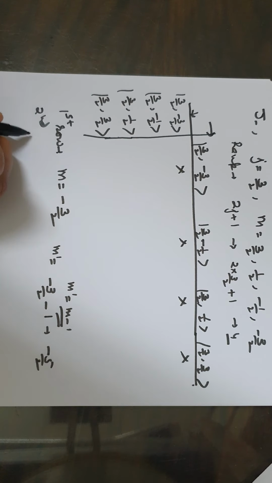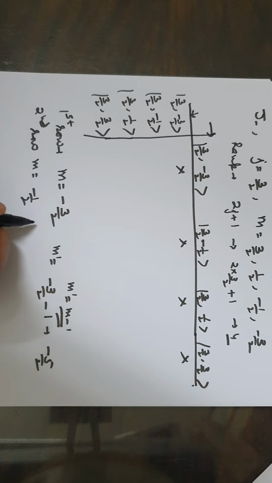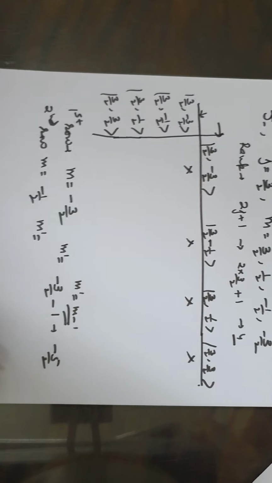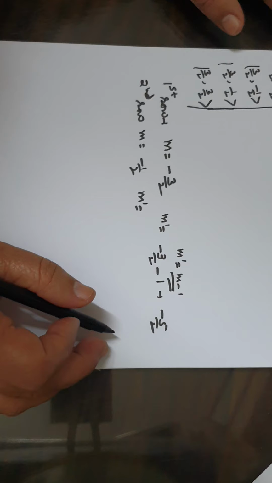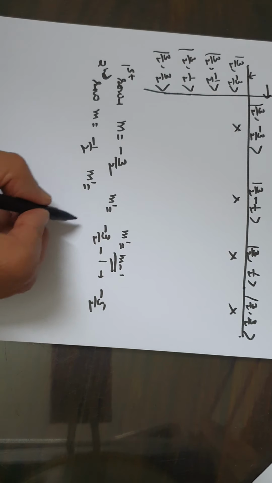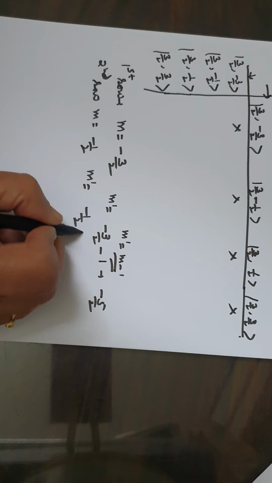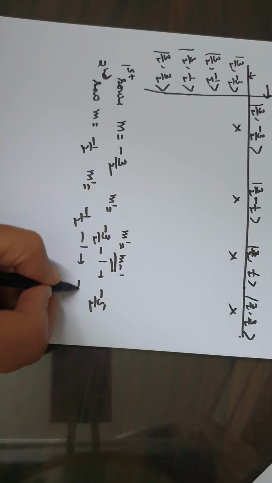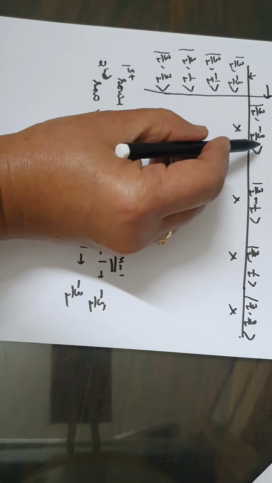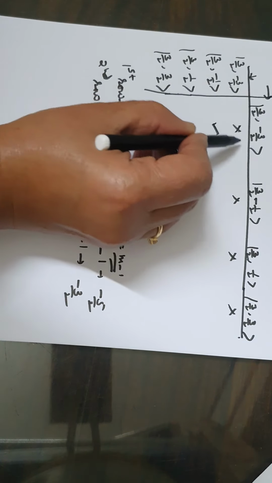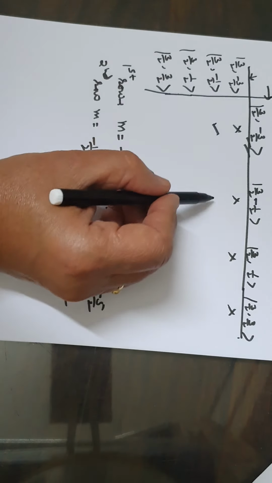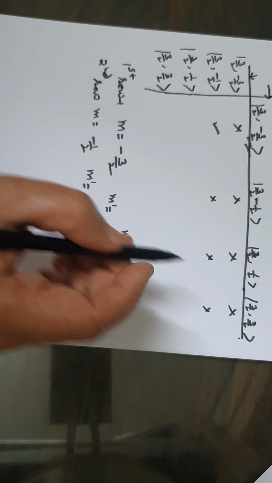For second row, M is minus 1 by 2. For element to exist, M dash should be equal to minus 1 by 2 minus 1, that is minus 3 by 2. So minus 3 by 2 is this state. M dash minus 3 by 2 is this state. These elements will not exist.